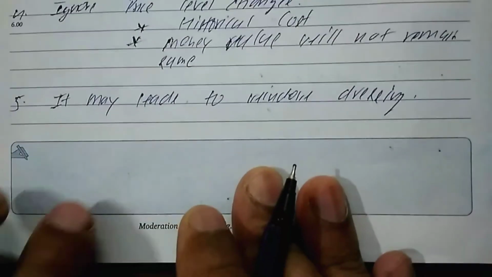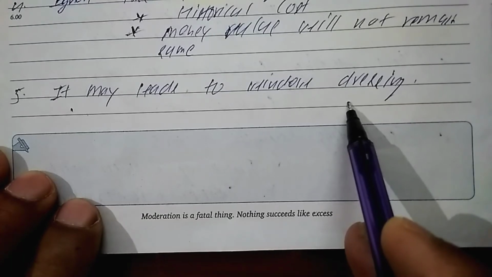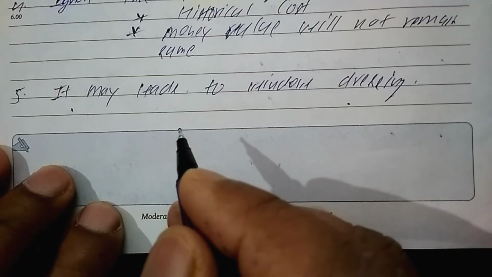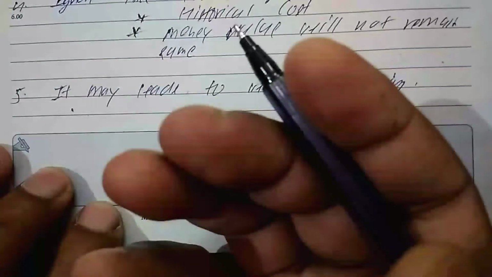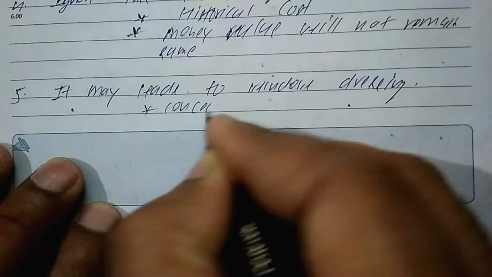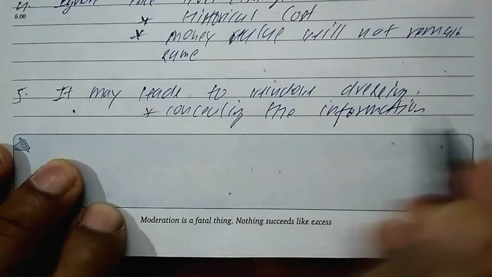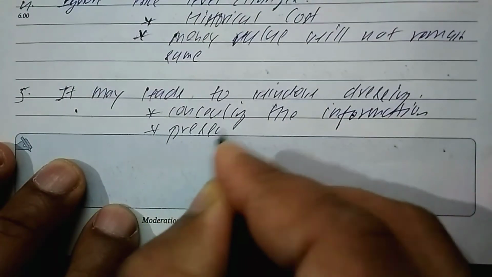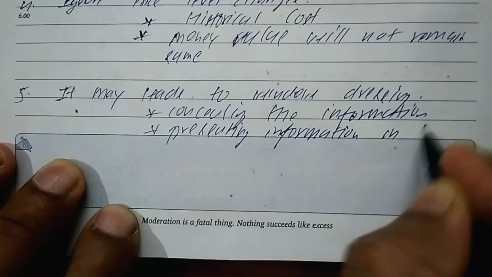Coming to the last limitation of accounting, it may lead to window dressing. What is window dressing? Window dressing means manipulation of the accounts so that you can conceal vital facts and present the information in the manner you want to show. So it means concealing vital information and presenting the information in a better manner.